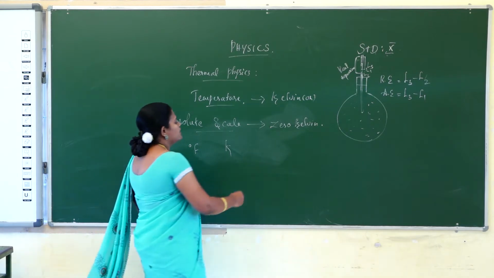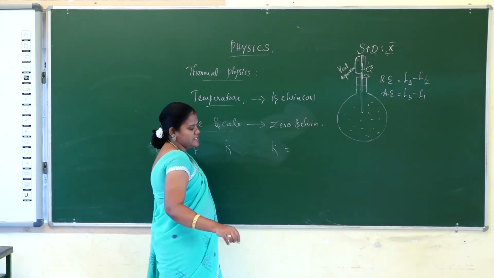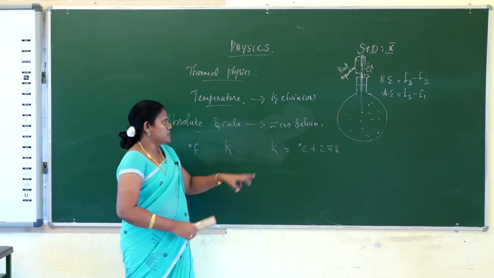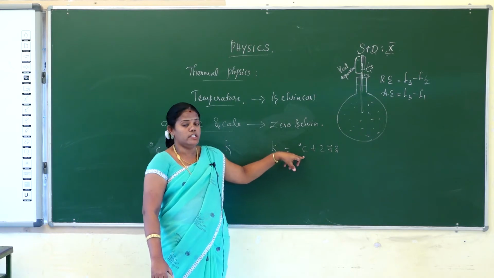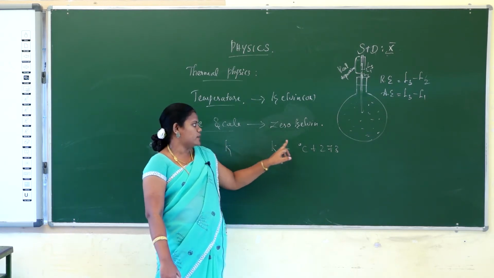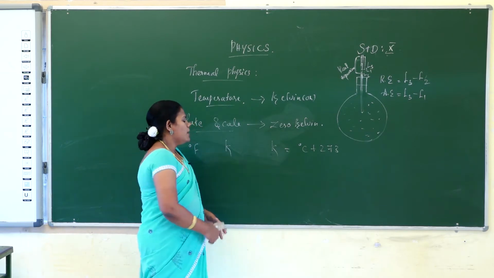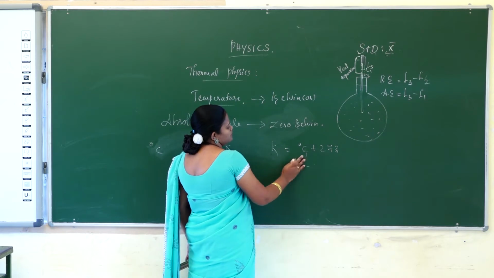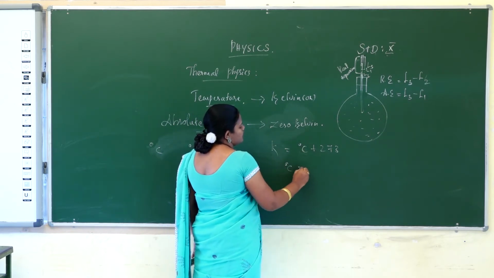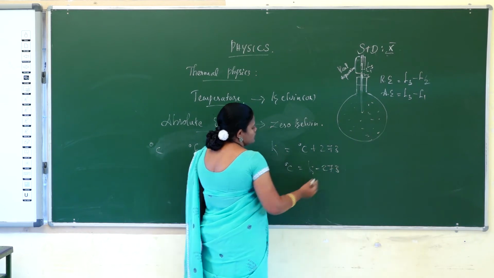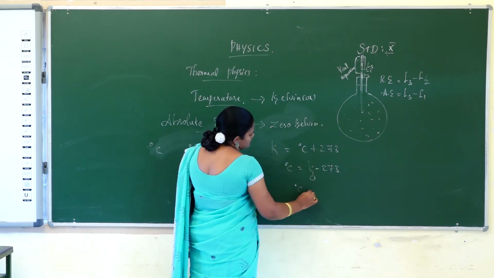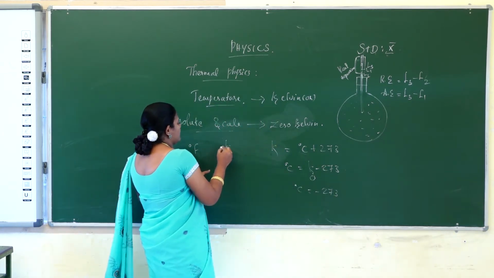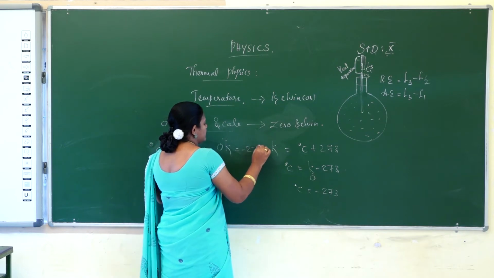How will you calculate Kelvin? The relation between Kelvin and Celsius is Kelvin is equal to degree Celsius plus 273. You already learned this in the 9th standard. Degree Celsius is equal to Kelvin minus 273. So when Kelvin is 0, degree Celsius is equal to minus 273. So 0 Kelvin is equal to minus 273 degrees Celsius.